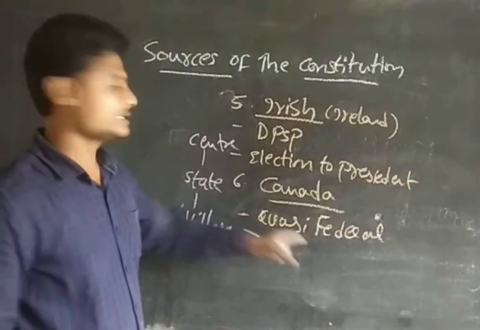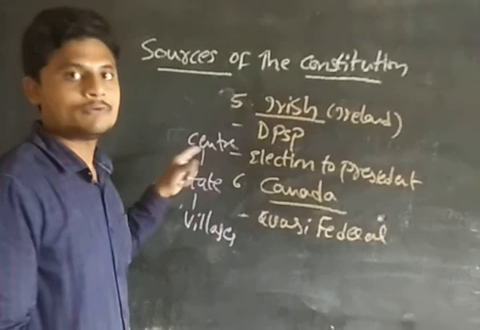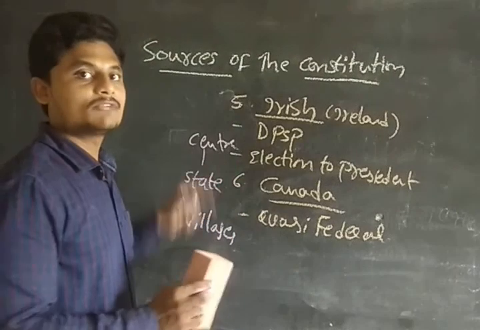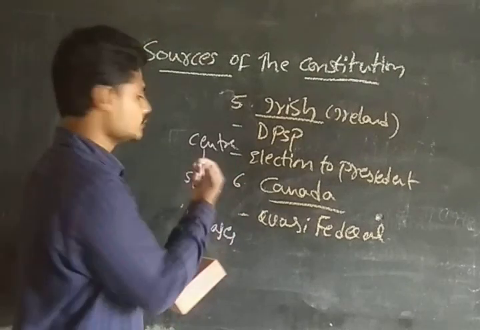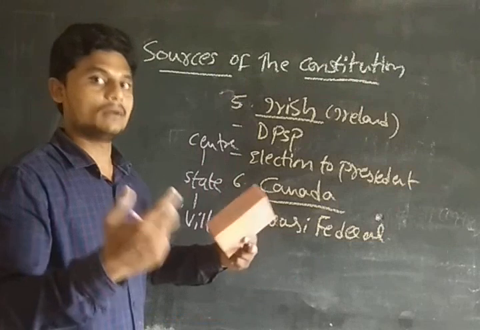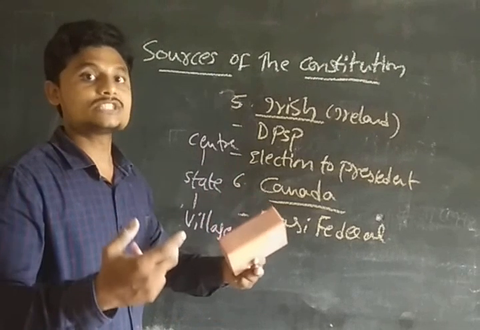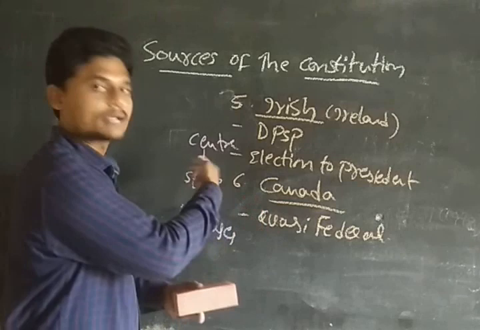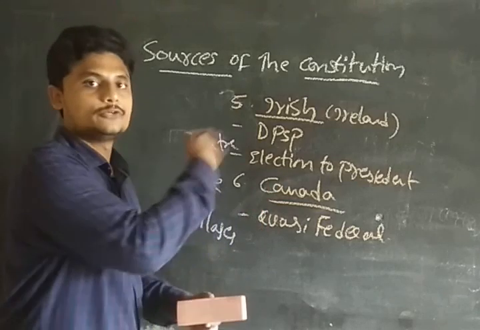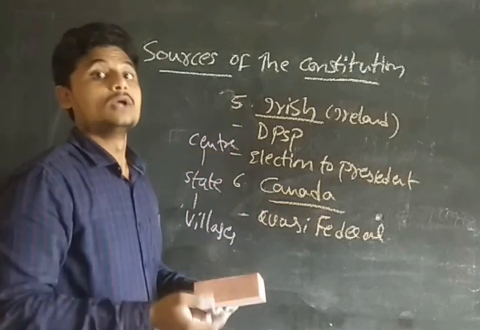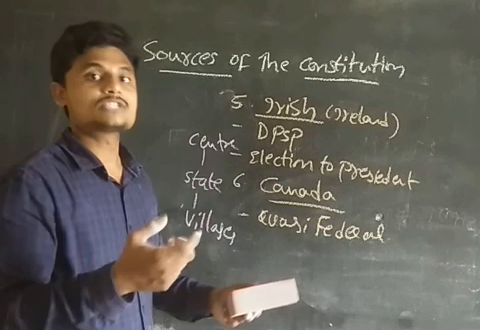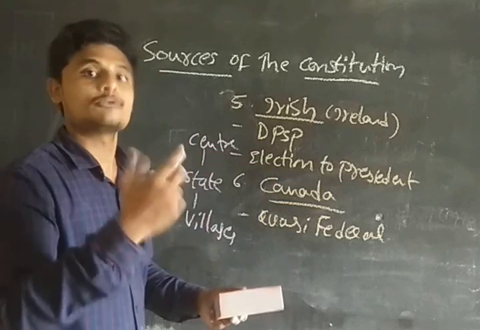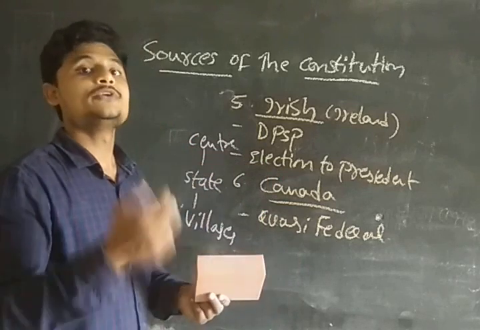Quasi-federal is nothing but having the structure of a federal, but we are unitary. That is, we work with a unitary bias. It means you people can't do the work of your own like that. Quasi-federal: the structure is like a federal, but the working is unitary in bias.